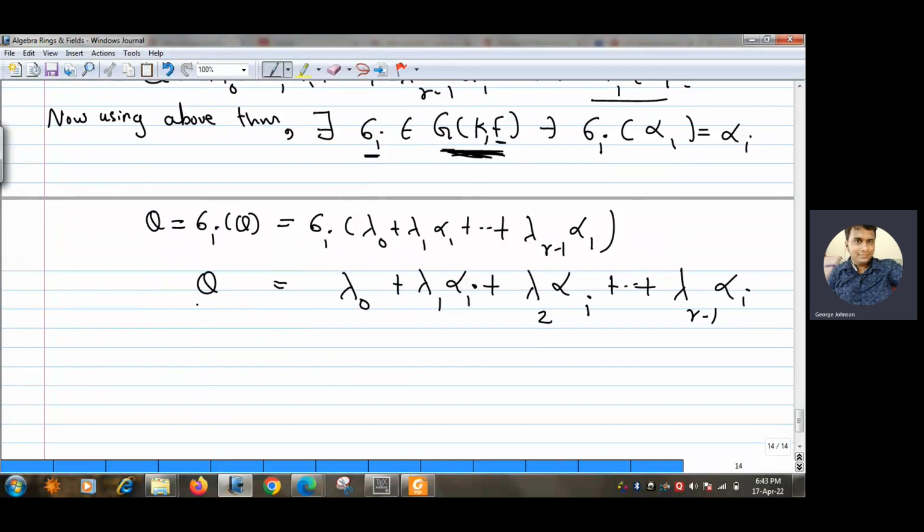So what we have observed is theta is the same as lambda 0 plus lambda 1 and so on. So if I take theta here, then this is equal to 0.